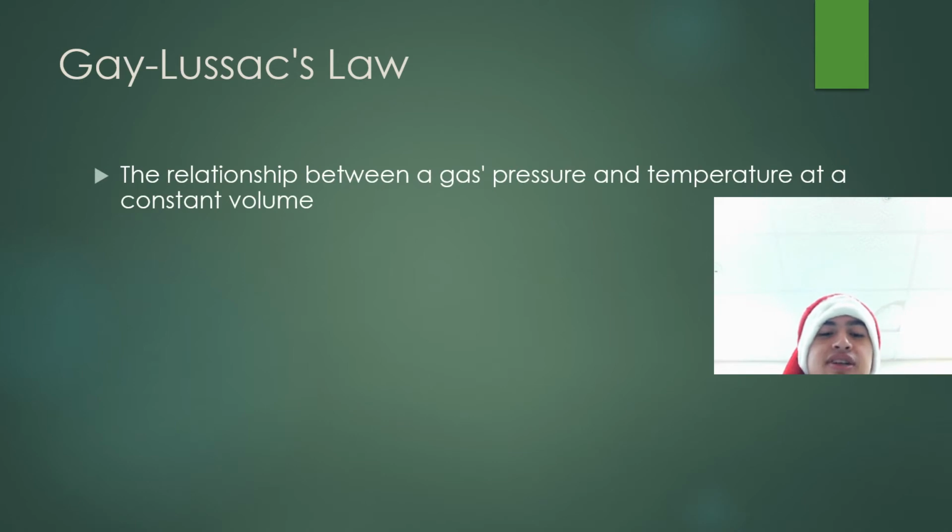Gay-Lussac's law. It's the relationship between the pressure and temperature of a fixed volume of gas. There's a formula. P1 and T1 will be your gas pressure and temperature before a change, and P2 and T2 will be your gas pressure and temperature after the change.